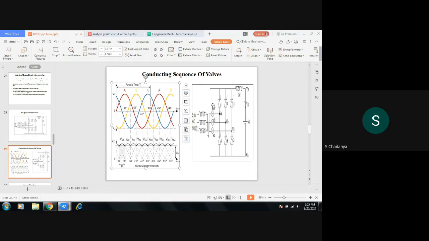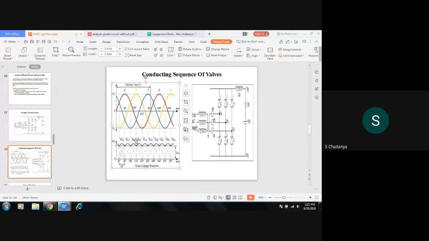On the negative side, which thyristor? Phase C thyristor, right? Phase C is connected to thyristor 2. So this thyristor 2 will continue its conduction in this interval also. So at omega T is equal to 150 degrees, thyristor 3 and thyristor 2 will be conducting, and the phases B and C are in conduction.